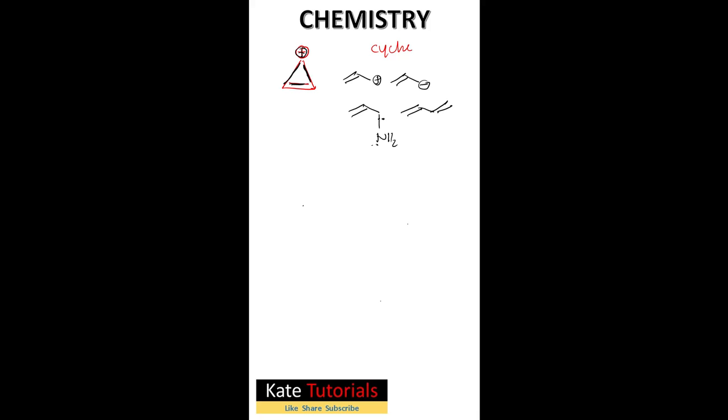If I want to write the correct structure, it is like this one. NH2 is there, lone pair attached to single bond, double bond, so it can easily conjugate. We call this conjugation. So it has got conjugation, and it is planar. If you check the hybridization, it is sp2, also sp2, everything is sp2, so it is planar in structure. So it satisfies all three conditions. Fourth condition, 4n plus 2.